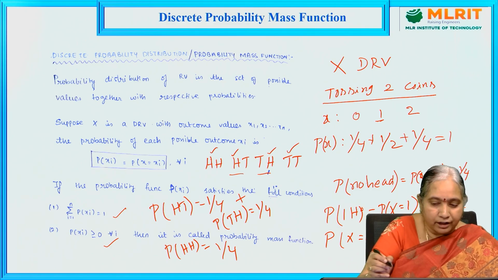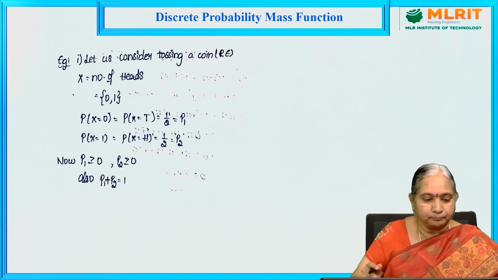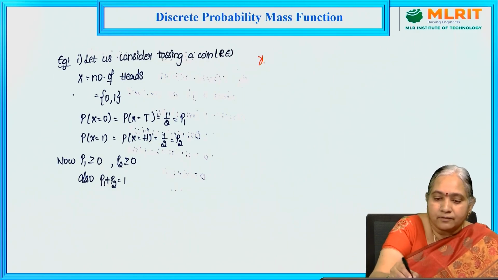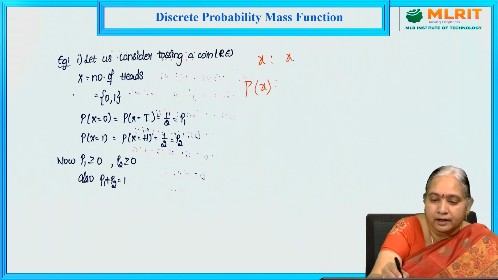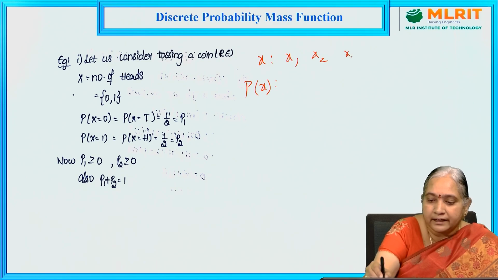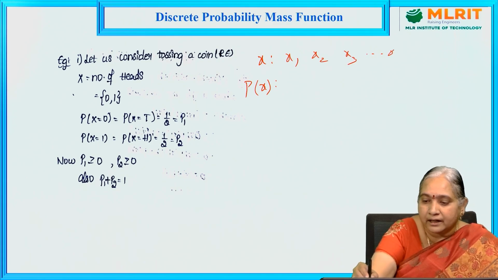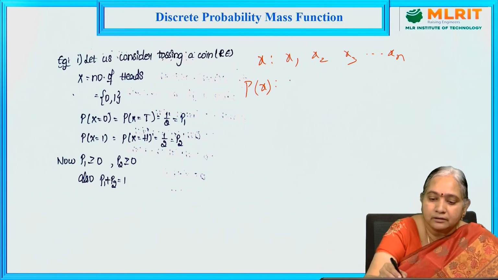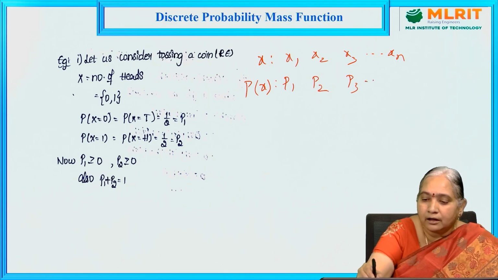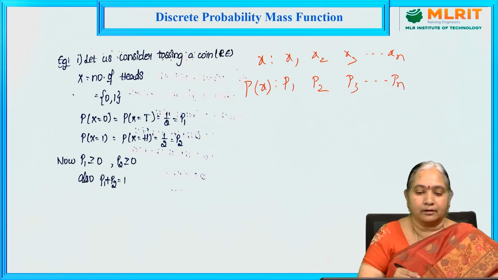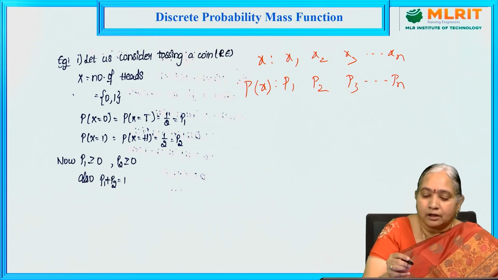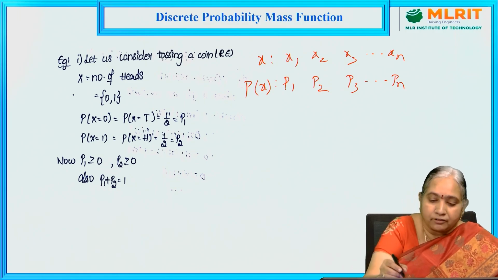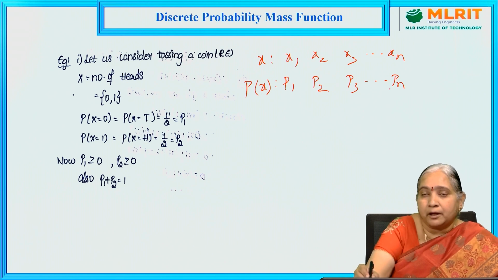So in general, we define the probability mass function as X values, P of X values: X1, X2, X3, Xn. The corresponding probabilities of these X values are P1, P2, P3 and so on, Pn. This is the probability distribution. Now the probability mass function we can define as each probability must be greater than 0.